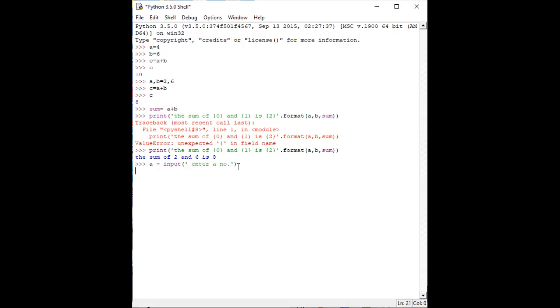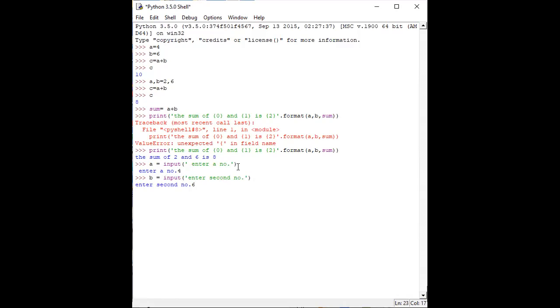Second one: "enter a number" will be displayed. Now suppose I am entering the number 4. Then for B, we need to input another number, again with the same input statement, with the message "enter second number".